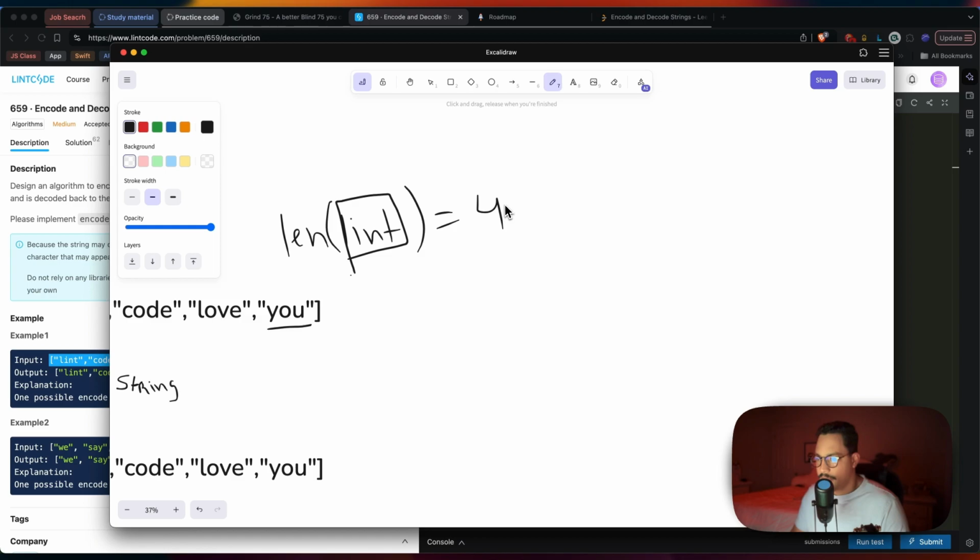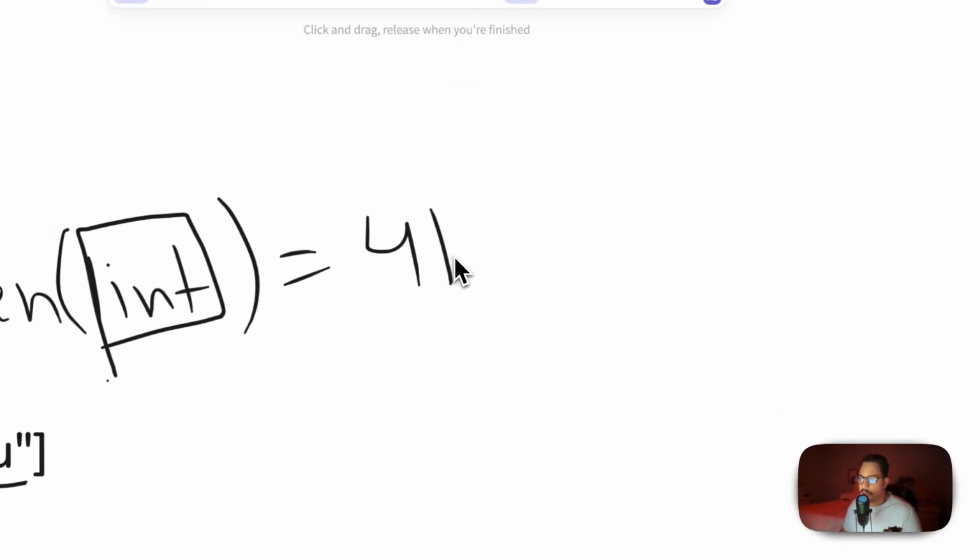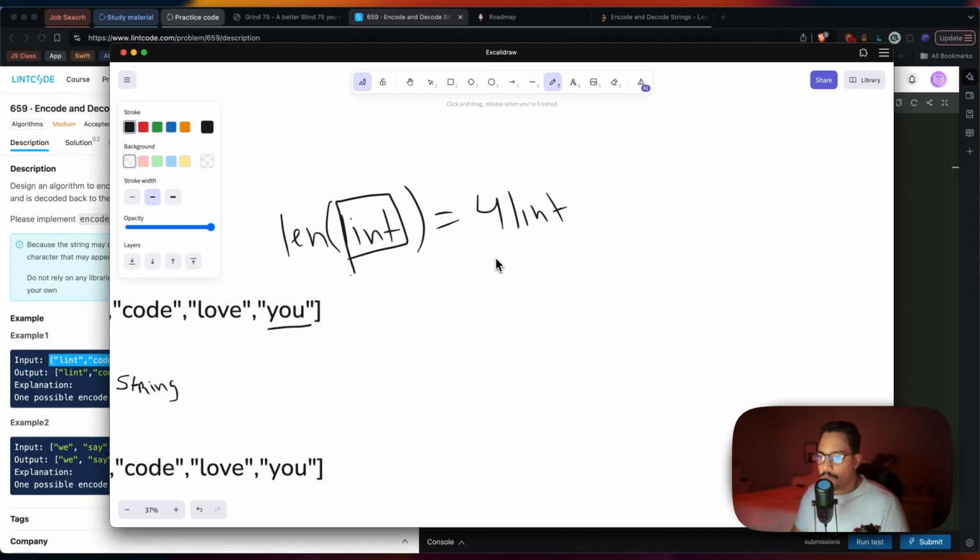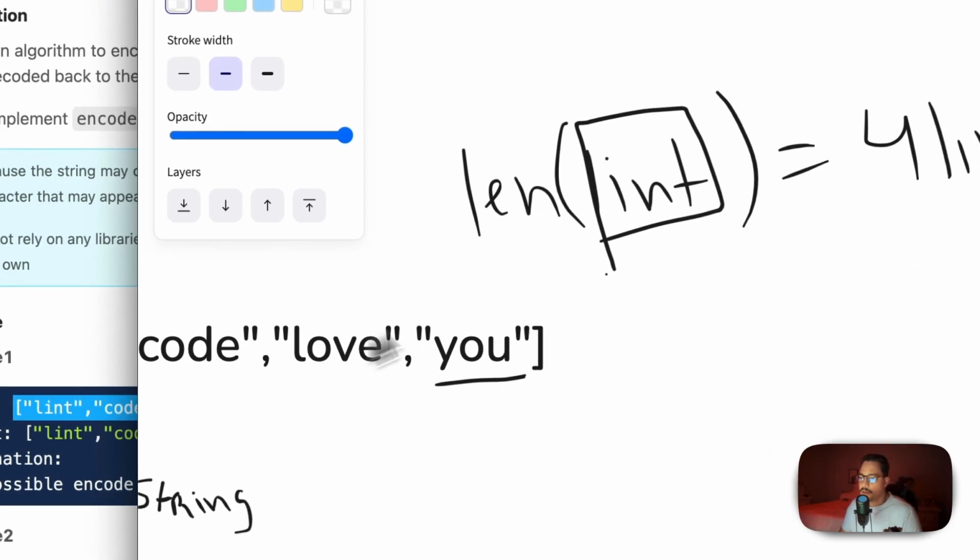But what happened is that we cannot do that, for instance, for lint. Why? Well, because at the moment of reading this, this is a 4 and this is the word lint, which is the first word here.